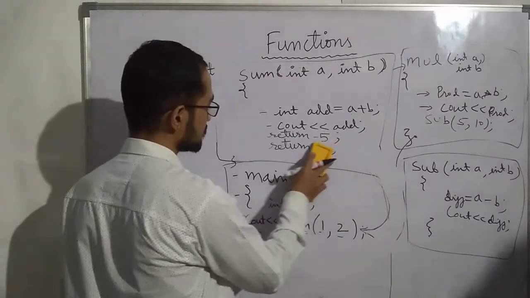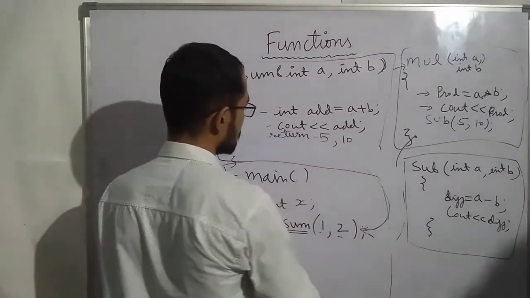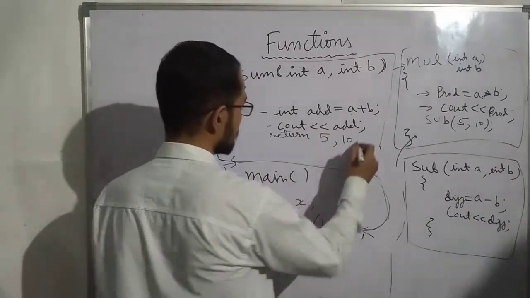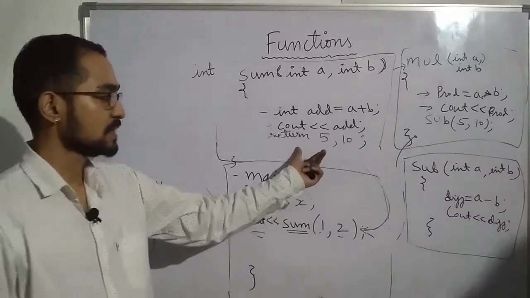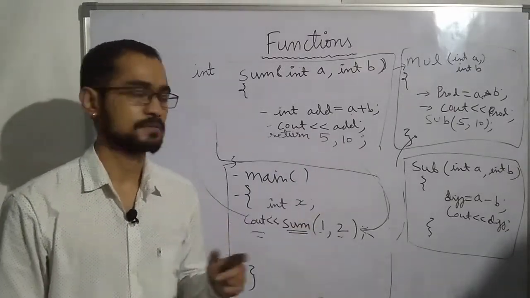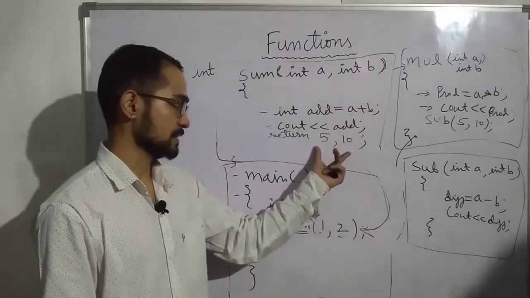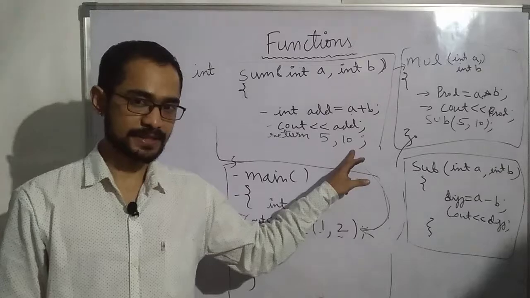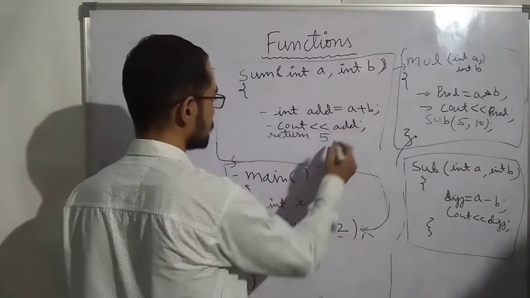Now what will happen if I write return 5, 10? This is wrong. You cannot return two values. You can only return one value. You cannot return more than one value. So it will be an error. You can either return 5 or you can return 10. You can't return more than one value.